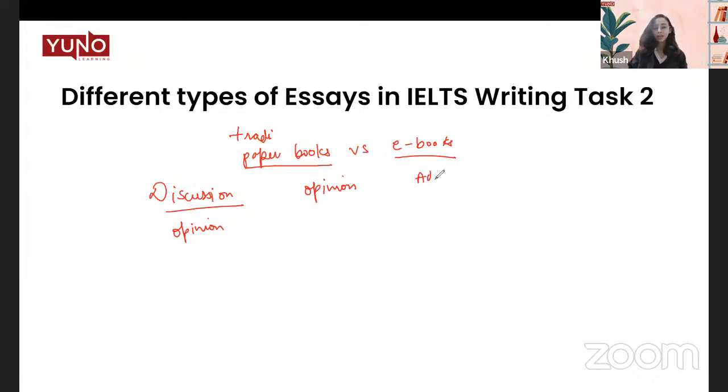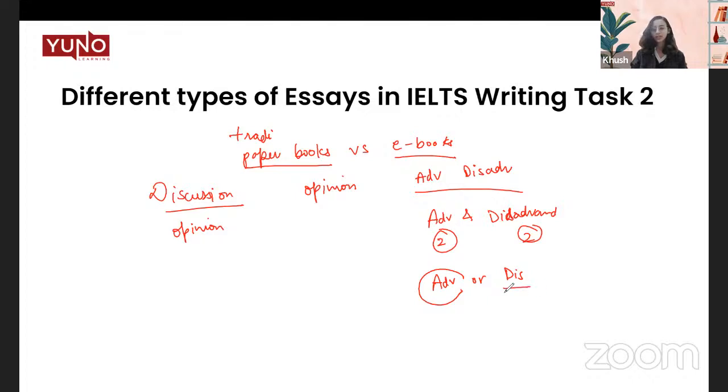If it is an advantage, disadvantage essay, then you might be asked to discuss the advantages of paper books over ebooks or vice versa. But within these questions, if the instruction changes, the idea of how you're going to approach this essay also changes. For example, if I say advantages and disadvantages, let's say we're going to talk about advantages and disadvantages of ebooks over paper books. So first we have to discuss two advantages and two disadvantages in this question. But if the question says advantages or disadvantages, in that case, you can choose either advantages or disadvantages.